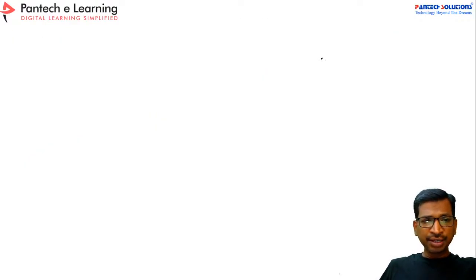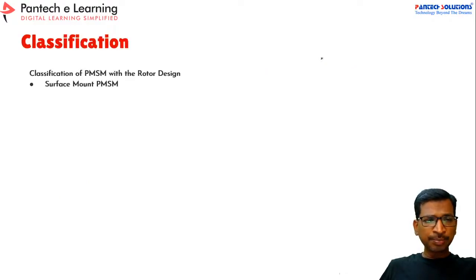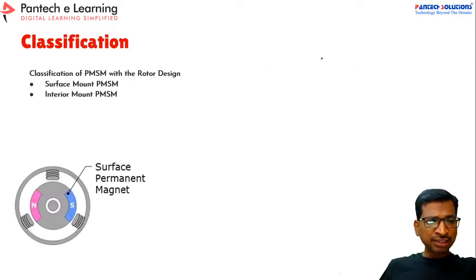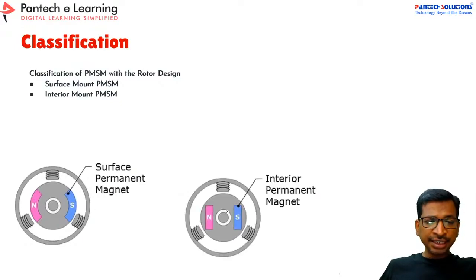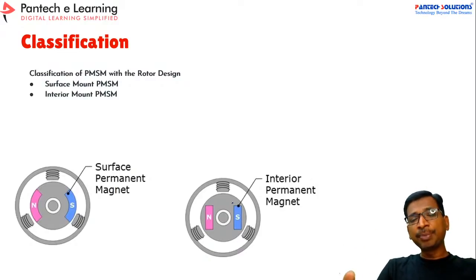One is the surface mount and another is the interior mount. Here the motor comes with a surface mount magnet, and similarly there is the interior magnet. So now you have an option to change the magnet size and the placement of the magnet.